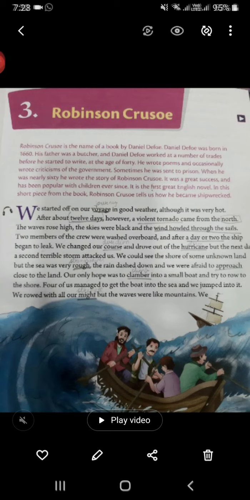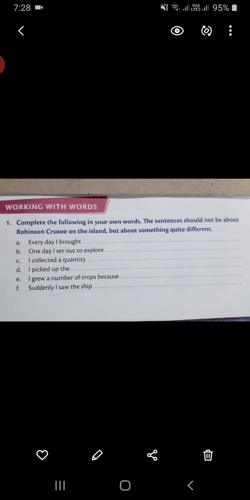Children, we are on Robinson Crusoe. I hope by now you all must have written the word meanings and the question answers. Now we are going to start with working with words and learning about language. So you can see on your screen,